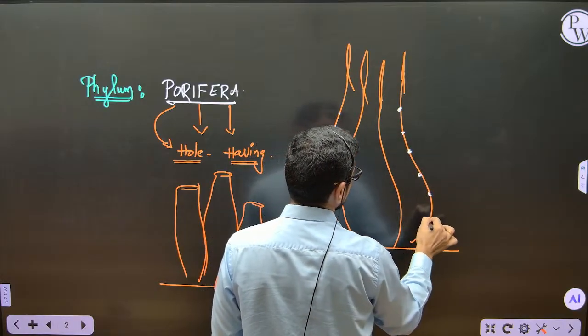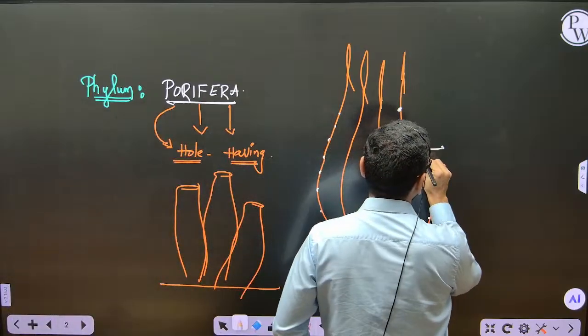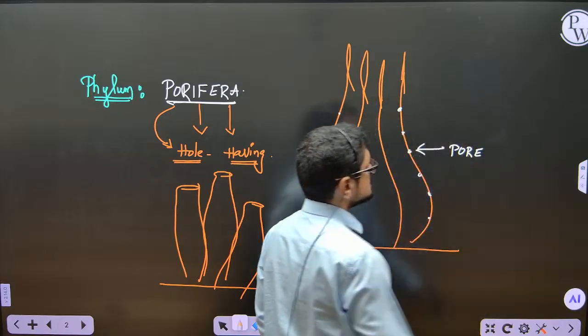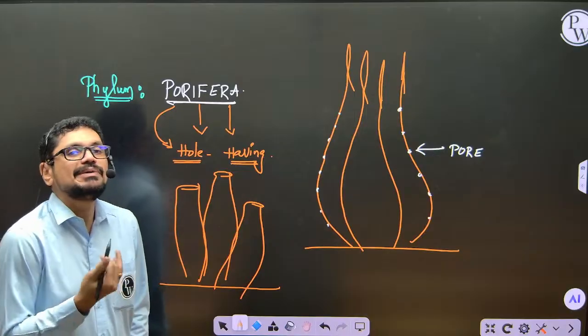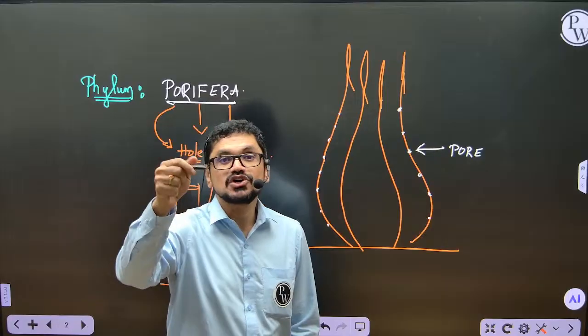And what is this hole? This is nothing but the pore. Porifera means hole bearing animals.